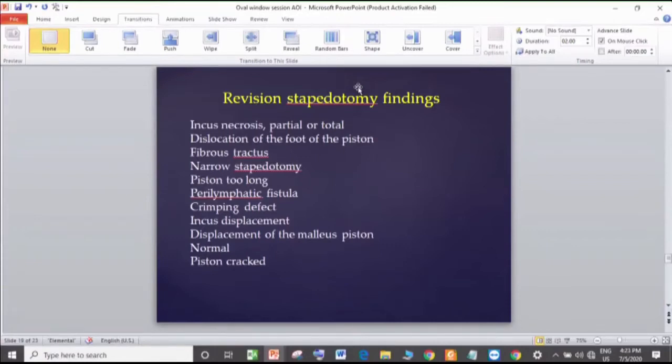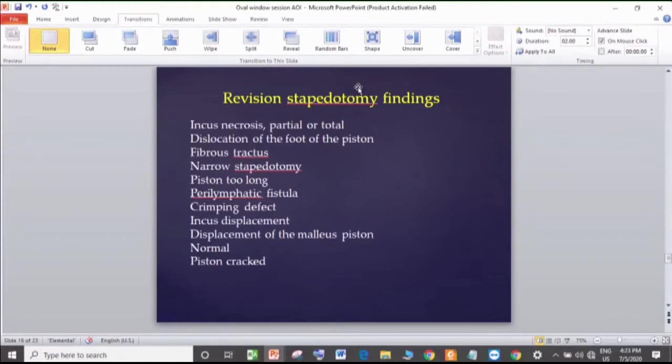Now coming to the next situation. To answer your question, does he need to clean the bone dust that is generated by drilling the foot plate? No, nothing is required to be done. The more you try, the pressure in the vestibule is there, leave it. If you try to fiddle out anything there, you are trying to worsen the situation.